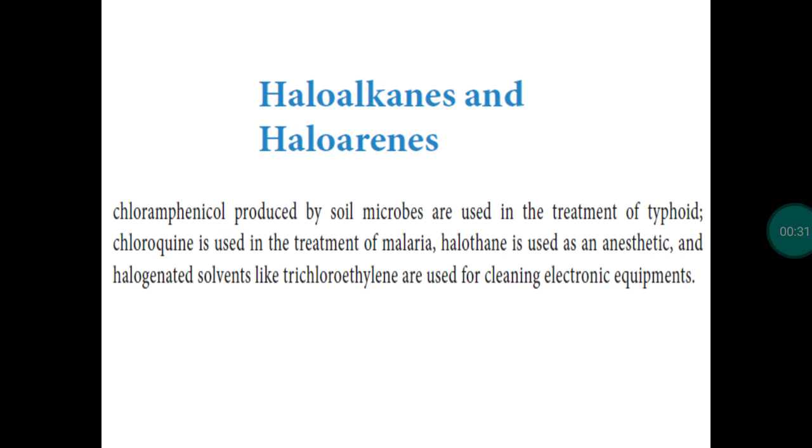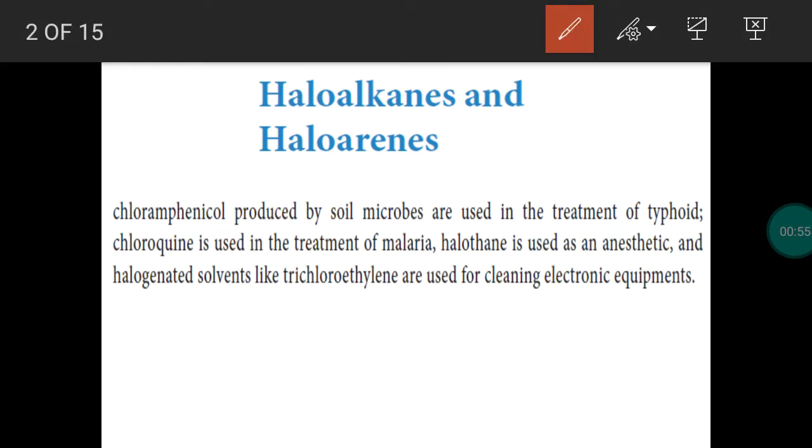So first we have to know what is haloalkanes. In the 13th lesson we studied alkanes. It is a hydrocarbon. The compound is made up of only carbon and hydrogen. So examples are methane, ethane, propane, butane and so on. In the alkanes, if a hydrogen is replaced by a halogen, we will get haloalkanes. So there are 4 halogen atoms: fluorine, chlorine, bromine and iodine. If any one halogen is replacing the hydrogen atom in the alkane, we will get a new compound. It is called a haloalkane.